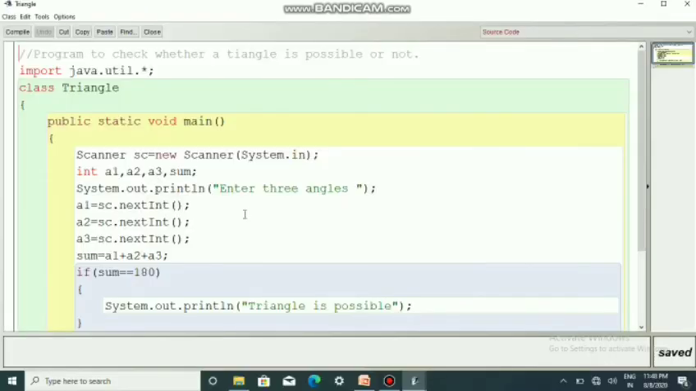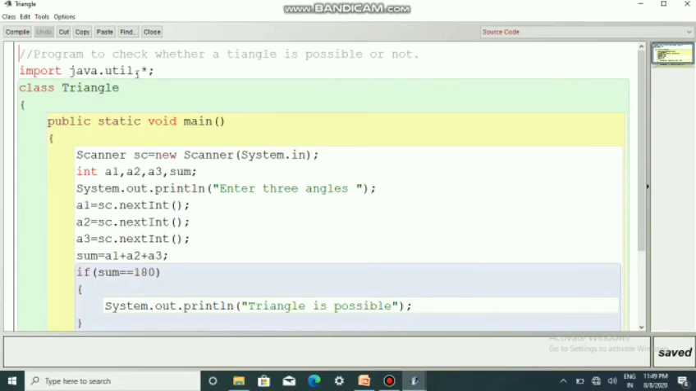Let us see a sample program based on if else. So this is a program to check whether a triangle is possible or not. A triangle is possible if all the three angles of a triangle add up to 180 degrees. Okay, so let us see the program.